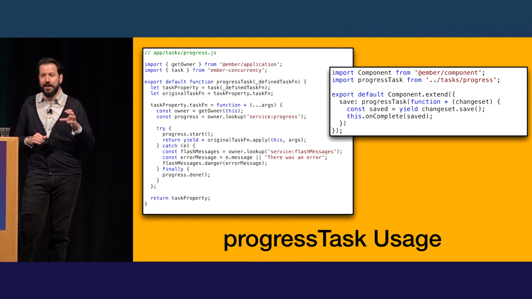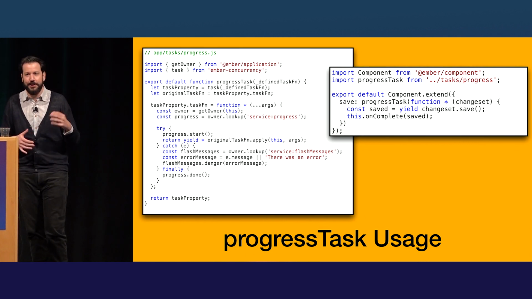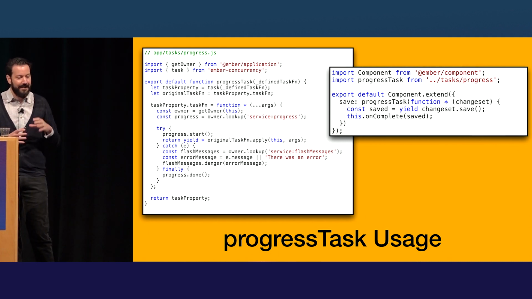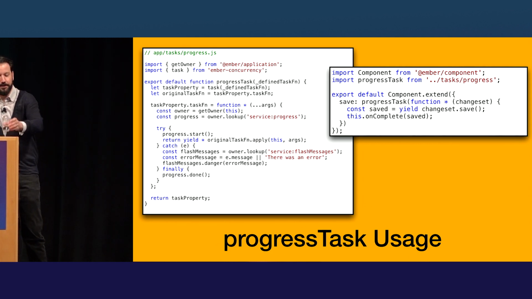Those are the only things that are probably going to change from one component usage to another, right? Maybe there's going to be some additional step, like rolling back attributes if it failed, or just doing some sort of alternative API call. But I'm really happy that everything about progress tasks and error handling is just abstracted away in this progress task helper.